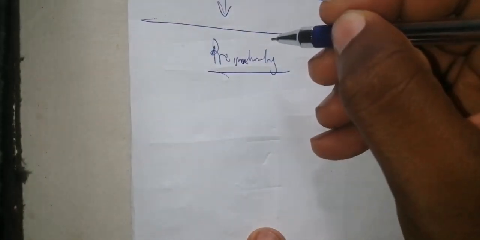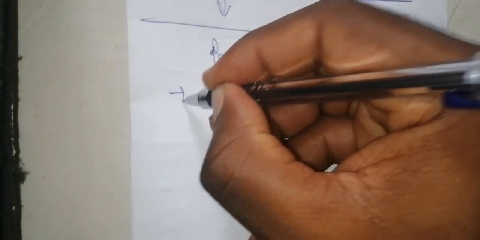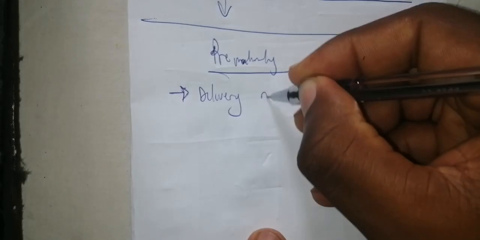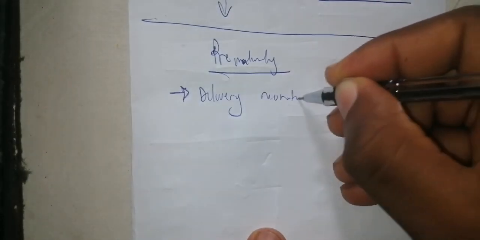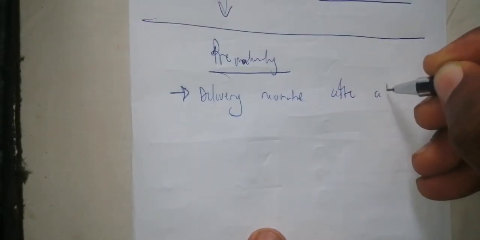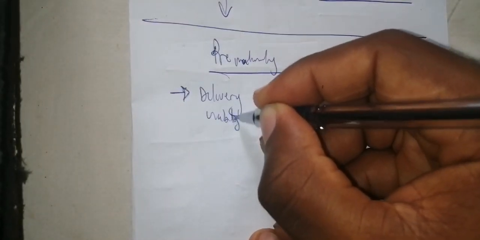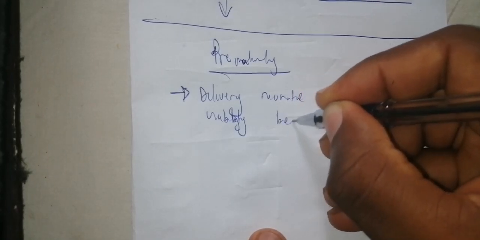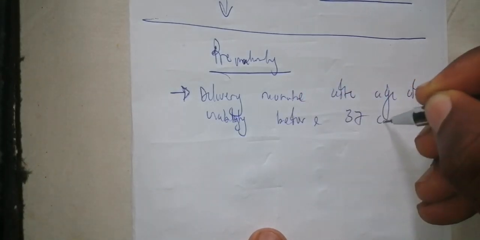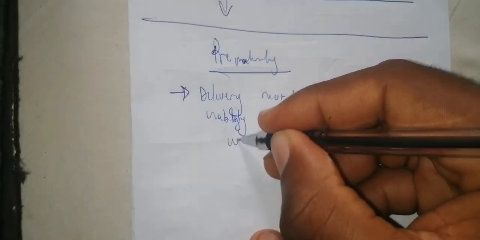So prematurity. Prematurity is defined as when you have delivery of a neonate after age of viability and before 37 completed weeks of gestation.